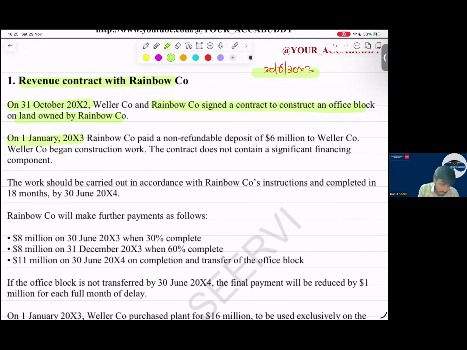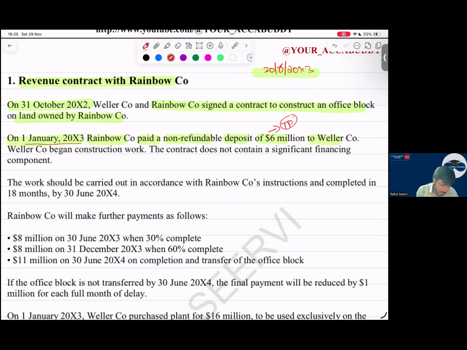On 1st January 2003, R paid a non-refundable deposit of 6 million to W. On 1st January they are doing the payment. This 6 million will be part of your transaction price. It is a fixed payment, like a payment which we have received.